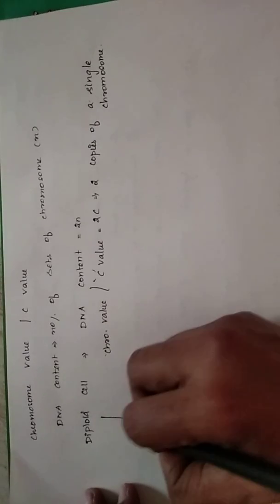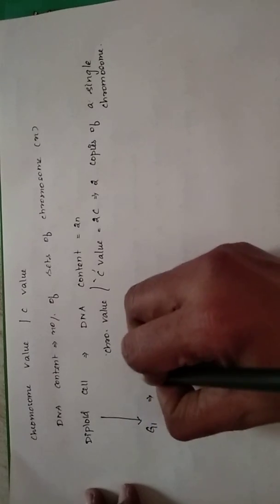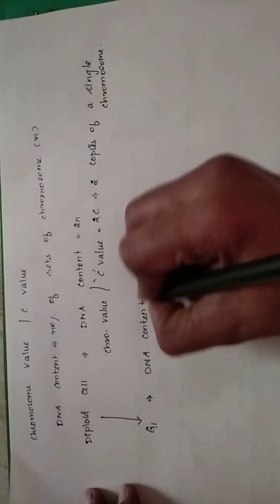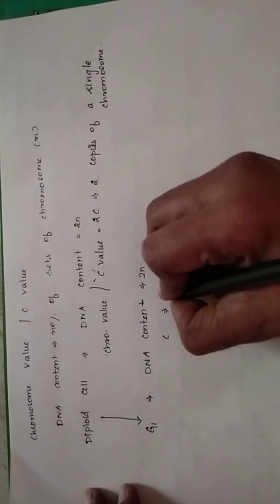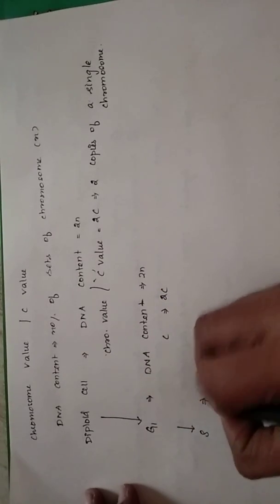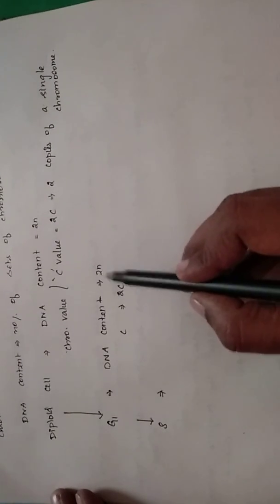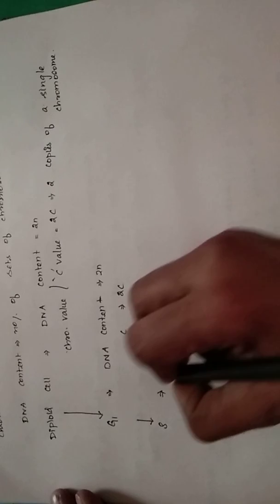is present. This diploid cell enters into G1 phase. In G1 phase, the DNA content of a cell is going to be 2n, and the C value is also going to be 2C. Now the cell enters into S phase. In S phase, replication happens, meaning the chromosome value is going to be doubled because of replication by formation of identical copies.